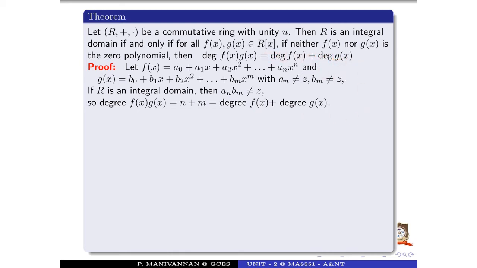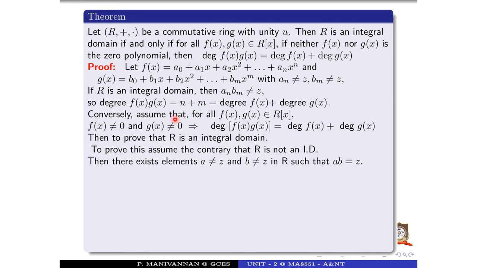Then the other part: conversely, assume that for all f of x, g of x belonging to R of x, with f of x not equal to 0 and g of x not equal to 0 (0 or Z, no problem), then the degree of f of x into g of x is equal to degree of f of x plus degree of g of x. The converse part will be assumed. Then we want to prove that R is an integral domain.